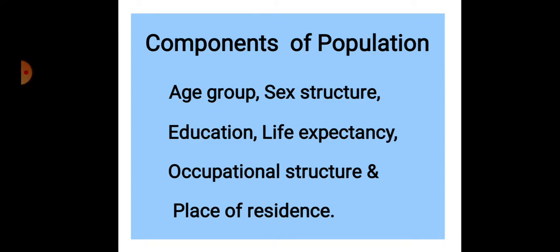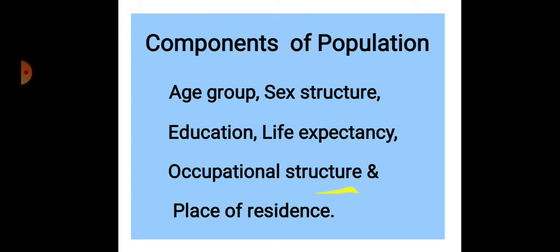Sex structure is also related with the ratio of male and female population. Then education is also related with the adult literacy rate, which is important in the components of population. Life expectancy, the average years a person can live, is known as the life expectancy rate. It is also important in population growth.